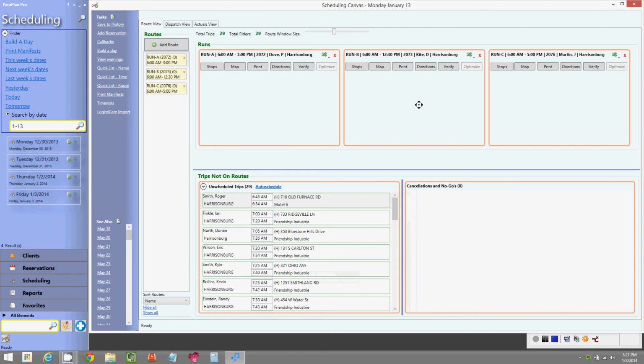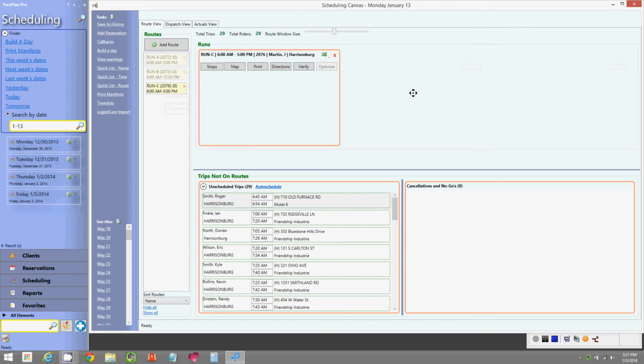So this is the route view. This allows you to drag trips around from route to route. And the top headers of each of these give you quite a bit of information as well. So over here in the top right, this is Run C. It goes from 6 to 5, and it's on vehicle 2076, driven by driver Martin. Run B, and then Run A. This list is also displayed on the left. So as you can imagine, if you have 50 routes, this list will get quite large. You can hide certain routes, show certain routes, and ones that are actively being viewed on the scheduling canvas are a little bit brighter than the other ones that are not. So I'm going to go ahead and show all the routes.